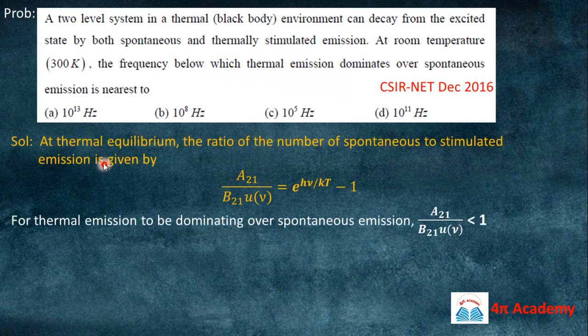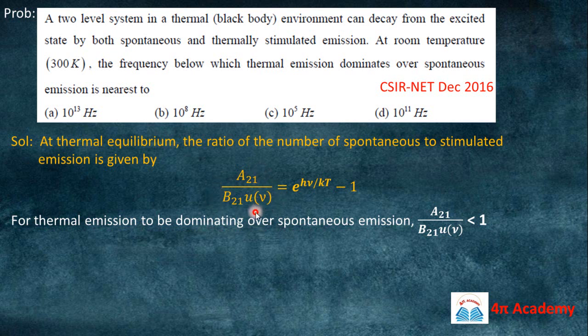At thermal equilibrium, consider the ratio of the number of spontaneous to stimulated emissions. The number of spontaneous transitions is A21 N2, and the number of stimulated transitions will be N2 B21 U nu.